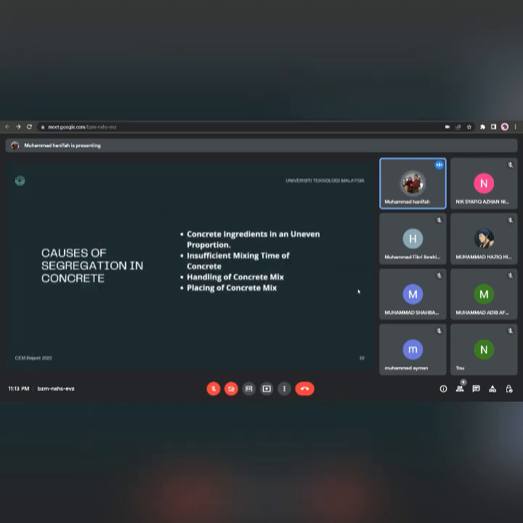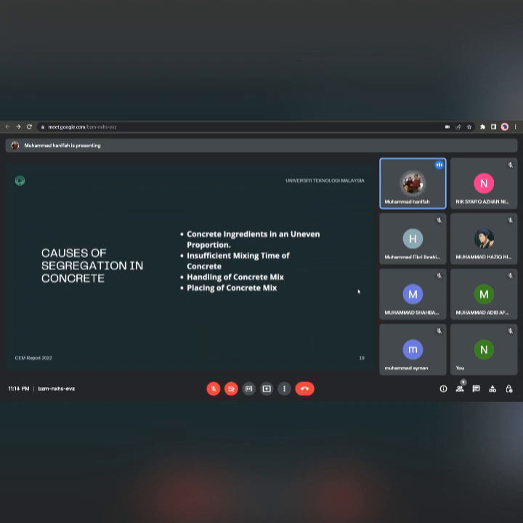The causes of segregation: firstly, concrete ingredients in uneven proportion. Concrete mix design specifies the exact quantity of water and weight of ingredients like aggregate and cement, which are required to make concrete. At the time of concrete mixing, if the ingredients are not mixed in the proportions given in the concrete mix design, it results in poor workability of concrete. Poor workability of concrete may be the cause of segregation.